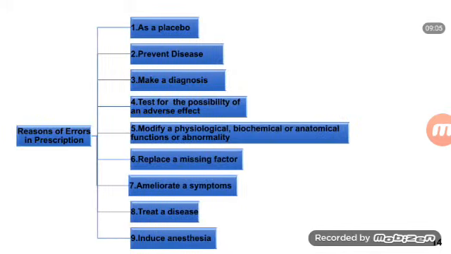After that, reasons of error in prescription. What are the reasons? As a placebo, prevent disease, make a diagnosis, test for the possibility of an adverse effect, modify a physiological, biochemical, or anatomical function or abnormality, replace a missing factor, ameliorate a symptom, treat a disease, induce anesthesia. These are the reasons of errors in prescription.